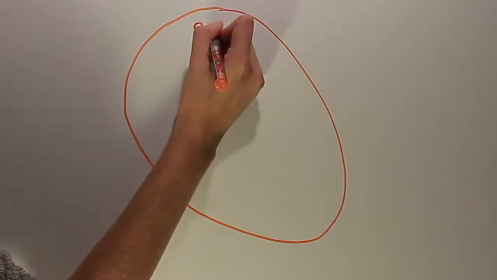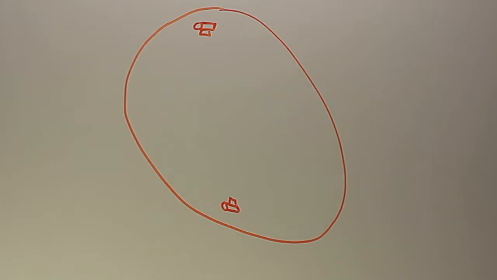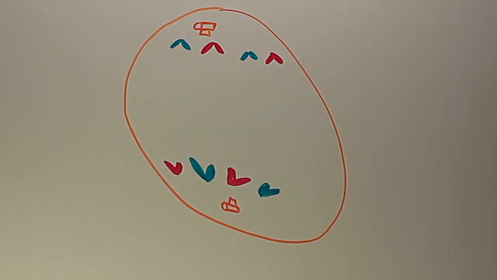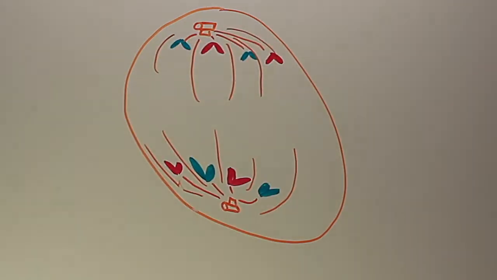Anaphase is the third phase of mitosis. In this phase, the chromosomes are pulled by their centromeres to opposite poles of the cell by the spindle fibers. This results in the ends of the chromosomes trailing behind as they are being pulled apart. The same number and type of chromosomes will be found at either pole.